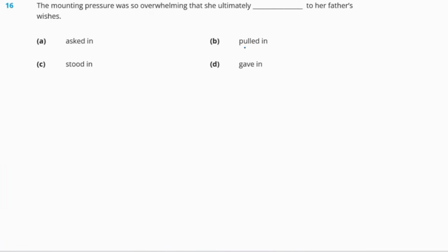Next is stood in. Stood in means a person who does somebody's job for a short time. And the last word is gave in. Gave in means surrender to someone. So the right answer to the question will be option D, gave in.